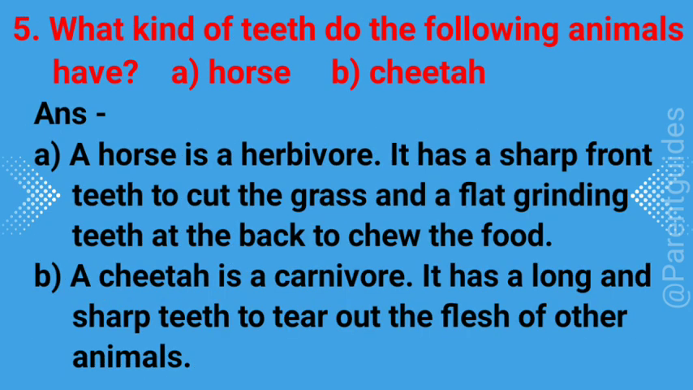5. What kind of teeth do the following animals have? A. Horse. B. Cheetah. Answer. A. A horse is a herbivore. It has sharp front teeth to cut the grass and flat grinding teeth at the back to chew the food. B. A cheetah is a carnivore. It has long and sharp teeth to tear out the flesh of other animals.